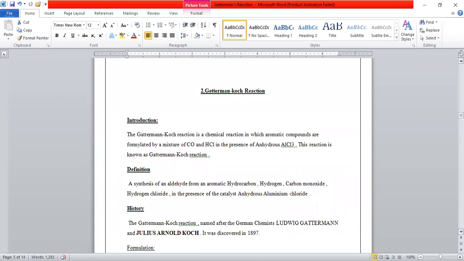So first of all, we'll see the introduction. The Gattermann-Koch reaction is a chemical reaction in which aromatic compounds are formylated by a mixture of carbon monoxide and HCl in the presence of anhydrous AlCl3. This reaction is known as the Gattermann-Koch reaction. So let's define it: a synthesis of an aldehyde from an aromatic hydrocarbon, carbon monoxide and hydrogen chloride in the presence of the catalyst anhydrous aluminum chloride.